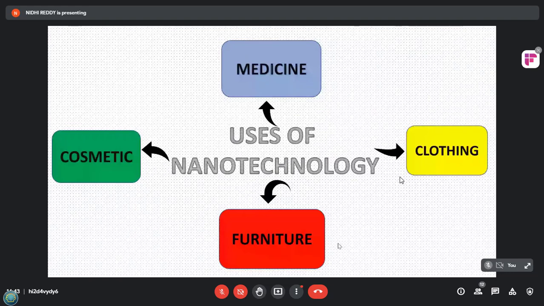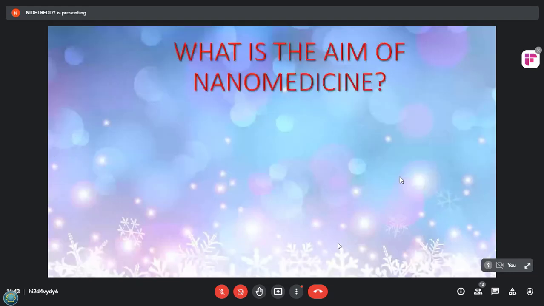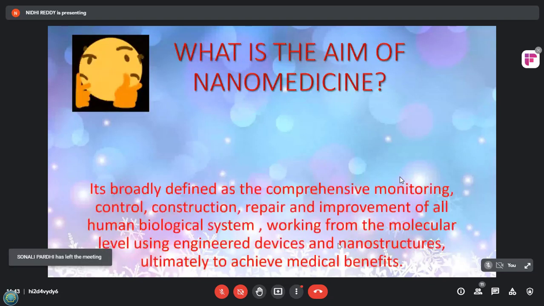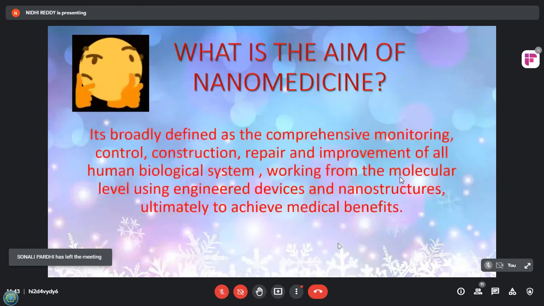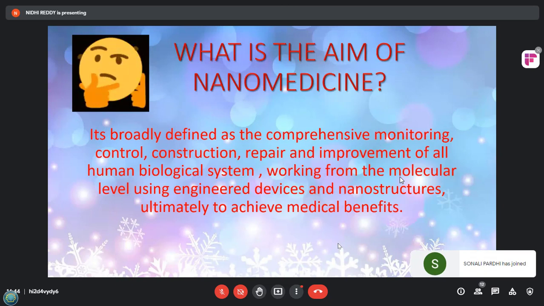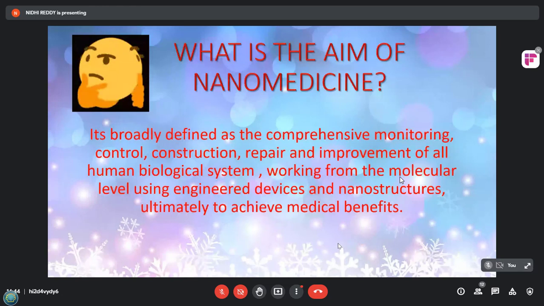So now we will discuss about the aim. So what is the aim of nanomedicine? Aim of the nanomedicine may be broadly defined as the comprehensive monitoring, controlling, construction, repairing, defense, and improvement of all human biological systems, working from molecular level using engineered devices and nanostructures, ultimately to achieve medical benefit. Nanomedicine is a branch of medicine that applies the knowledge and tools of nanotechnology to prevent and treat disease. It involves nanoscale materials and nanorobots for diagnosis, delivering, and sensing in living organisms.